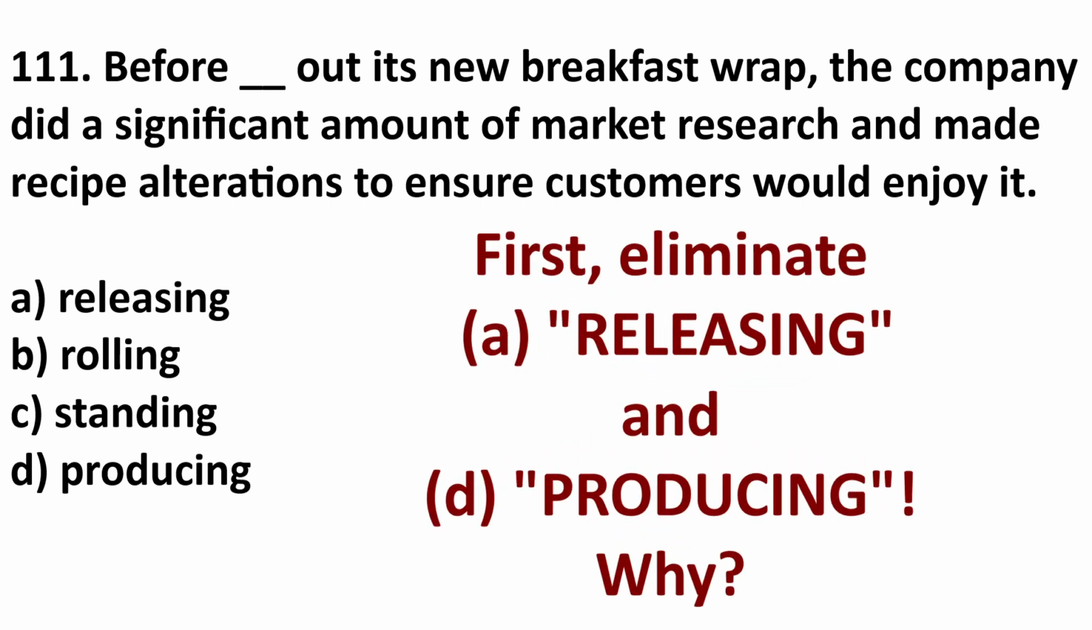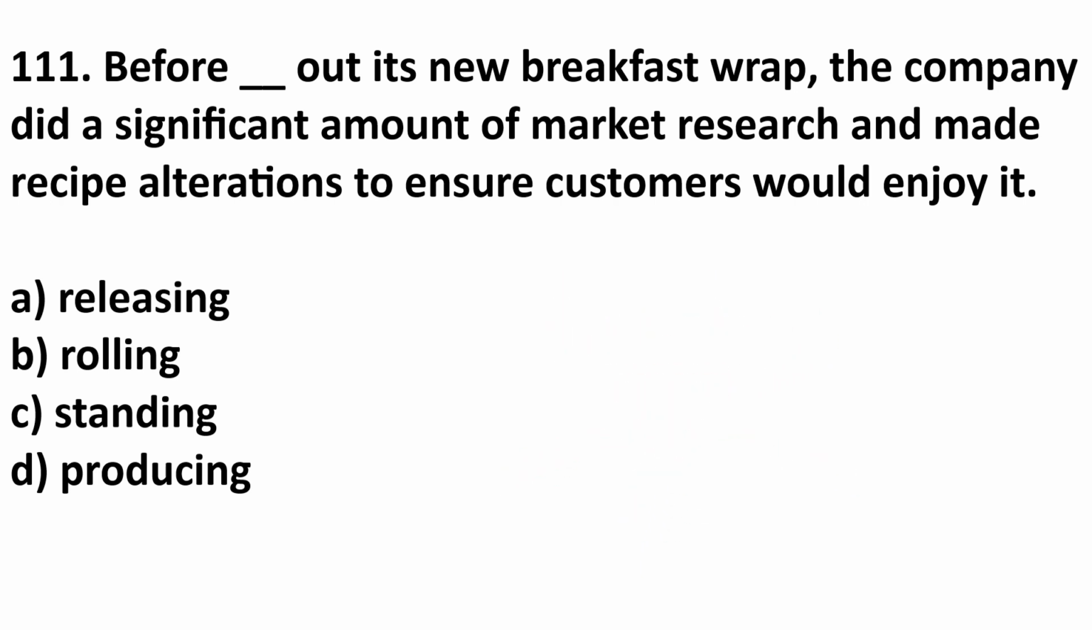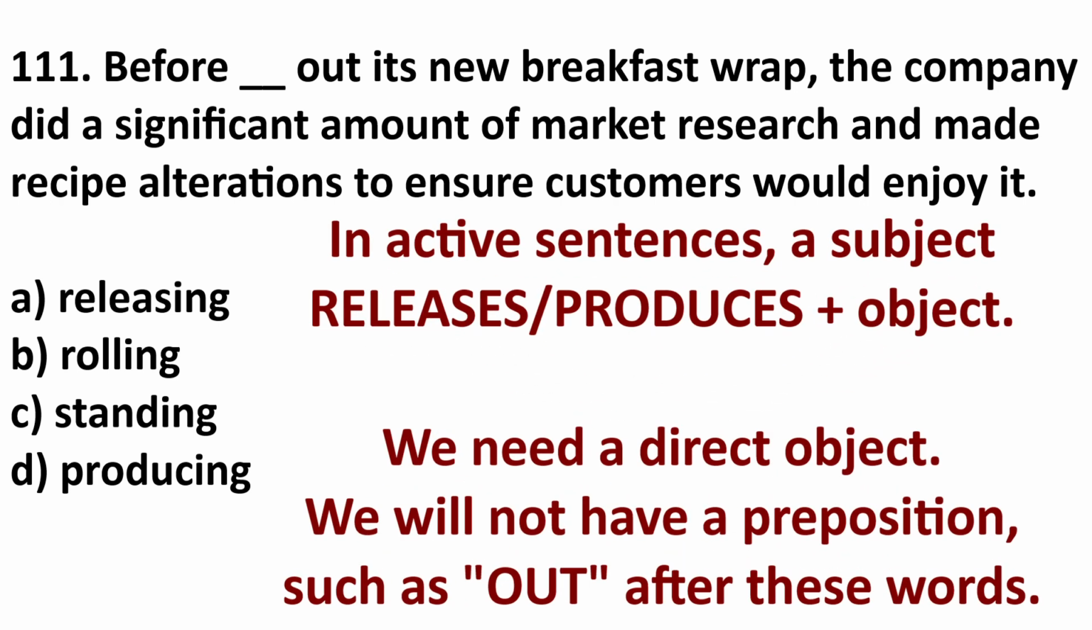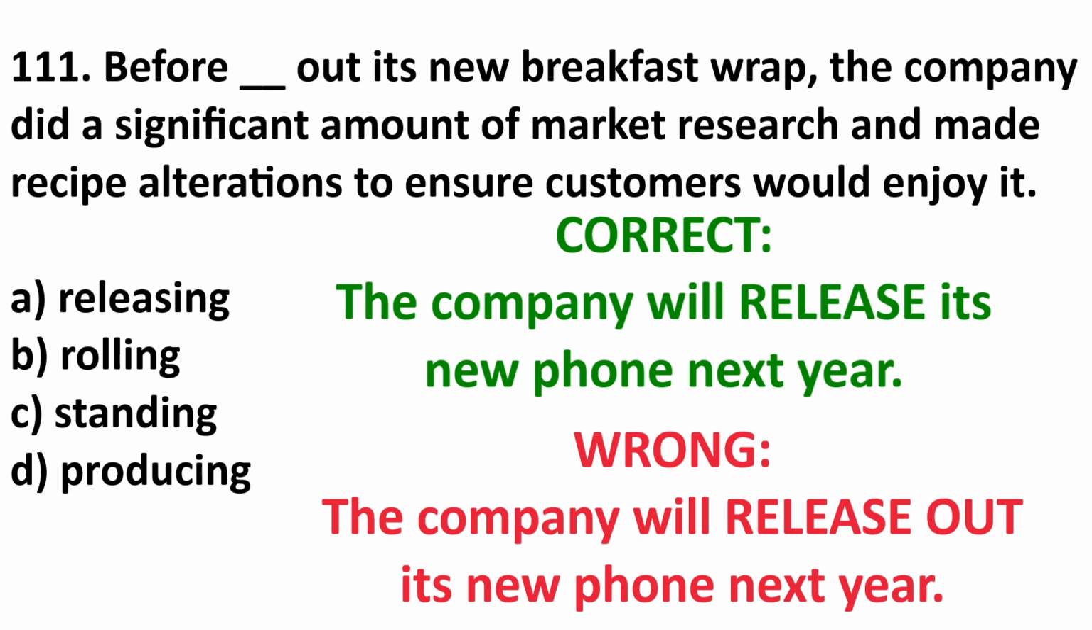Let's start eliminating two answers. First, eliminate A, releasing, and D, producing. Why? Well, as you can see, it says out, but when we use release, we release or produce an object. We do not release or produce out an object. For example, the company will release its new phone next year. There is no preposition before its new phone. It is a direct object.